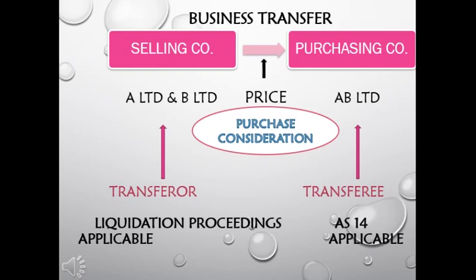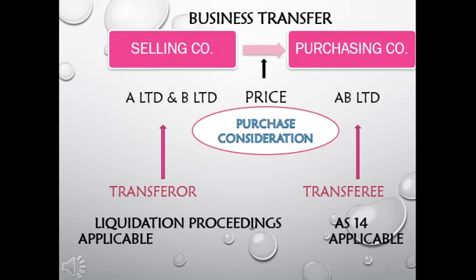So now you must have understood that there are two accounting treatments over here. One is the accounting treatment under vendor company books, under transferor company books, and one accounting treatment under transferee company books.